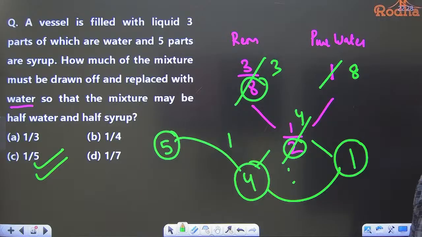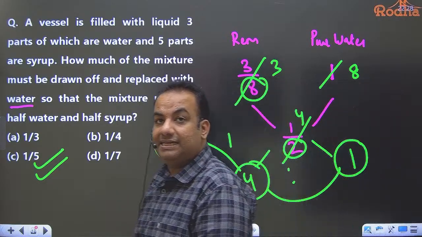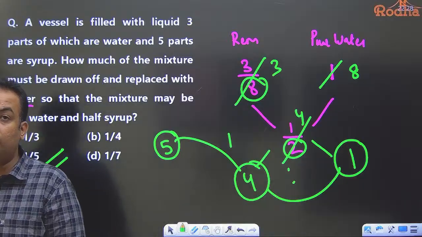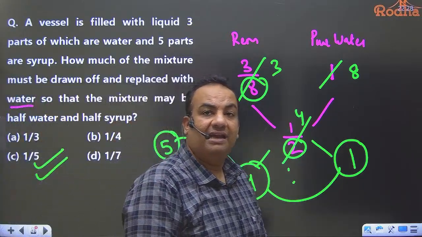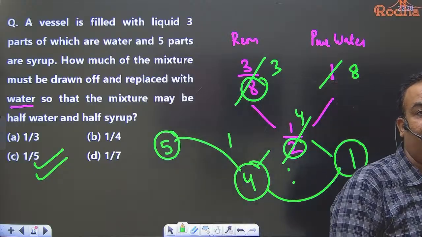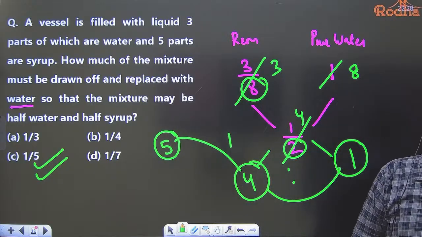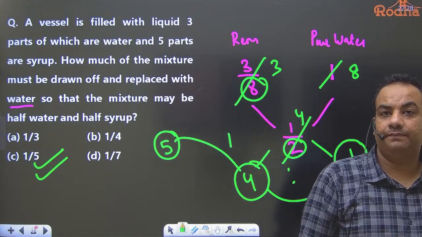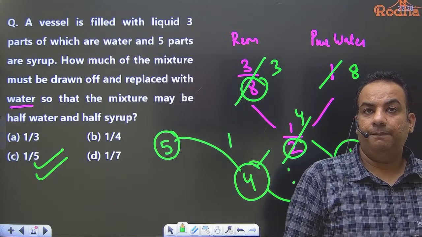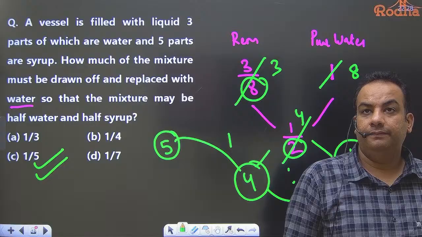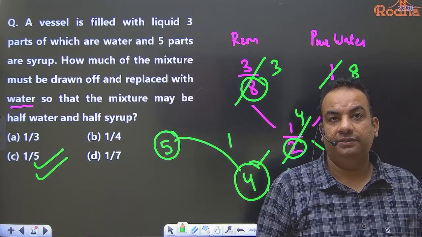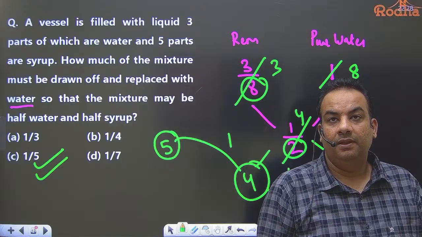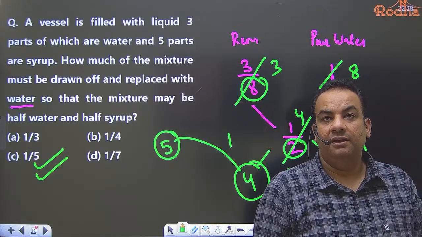Is that clear to all? Rishabh got the correct answer, but Hari Prasad, Saket, your answer is wrong. Although you have reached 1:4, the final answer is 1 by 5. Is that clear to all? Is it okay to all? Any doubt? Saket, Hari Prasad, Rishabh.